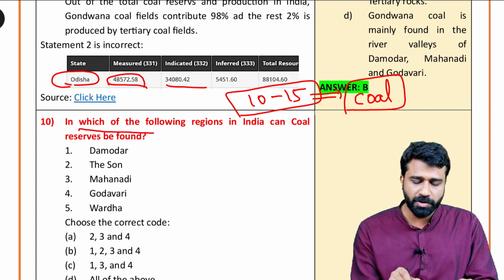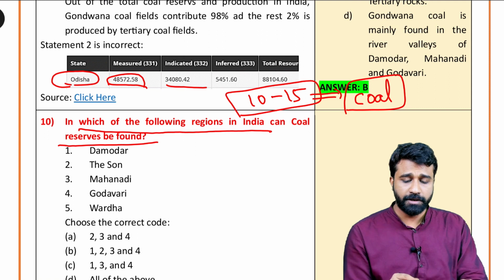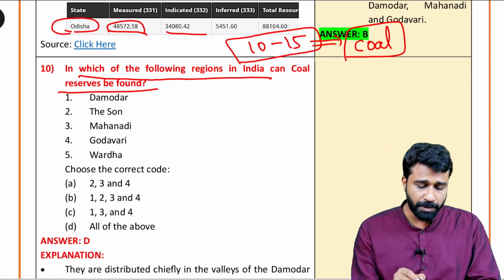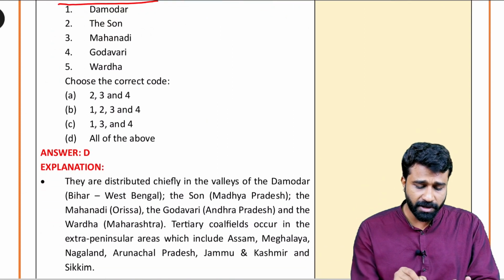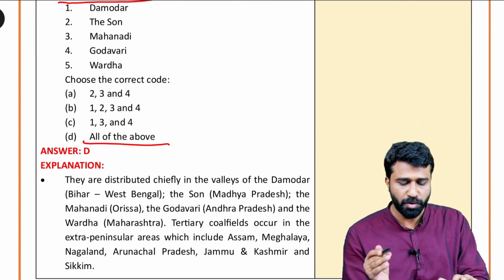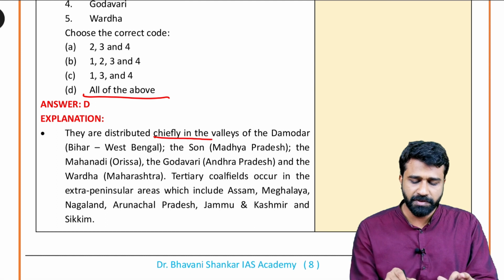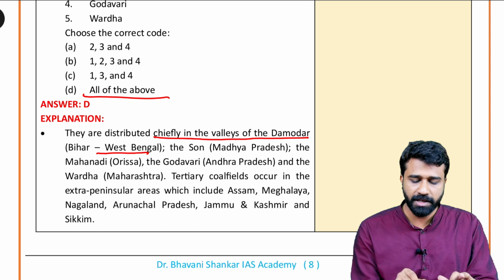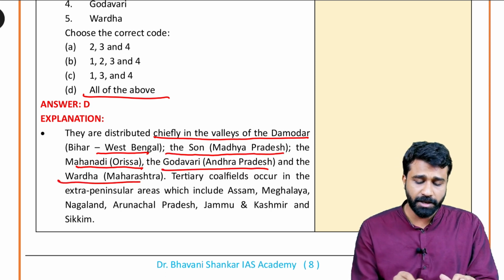In which of the following regions can India find coal reserves? The Damodar, the Son, Mahanadi, Godavari and Vardha are all regions for the coalfields. They are distributed chiefly in the valleys of the Damodar, located in Bihar and West Bengal, the Son in Madhya Pradesh, the Mahanadi in Orissa, the Godavari in Andhra Pradesh, and the Vardha in Maharashtra.